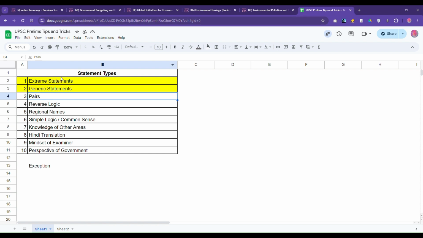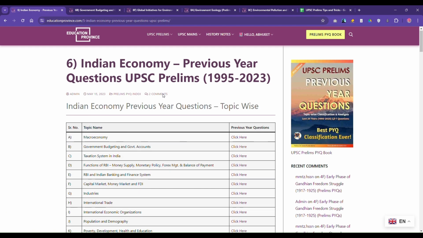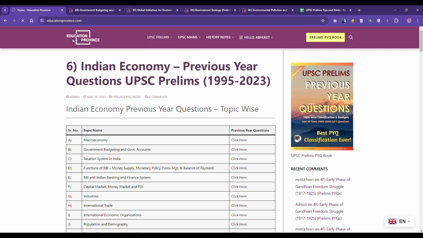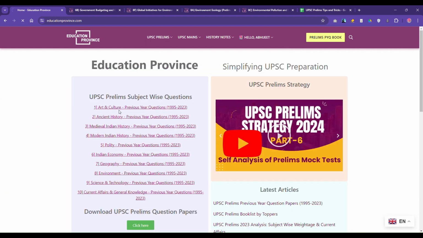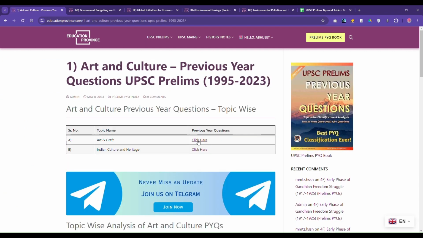I'll give you one example again from PYQ. This is from history, 2014, art and craft.